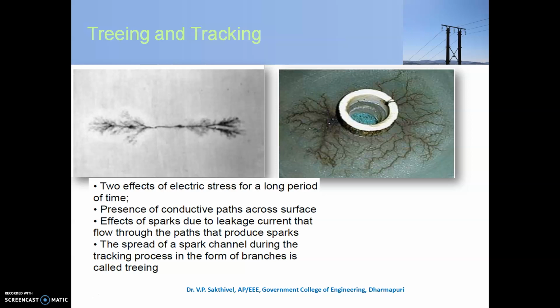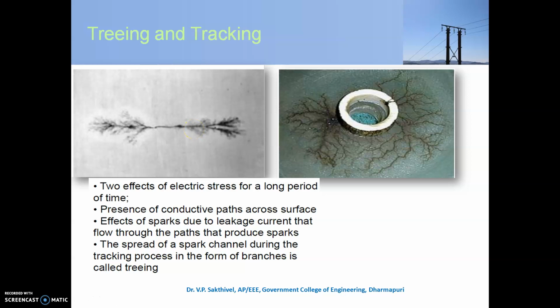There are two things: the presence of a conducting path across the surface of the insulation, as well as a mechanism where leakage current passes through the conducting path, finally leading to the formation of a spark. Here you see that spark, this is called tracking. Whereas the entire thing which looks like a tree structure is called treeing.